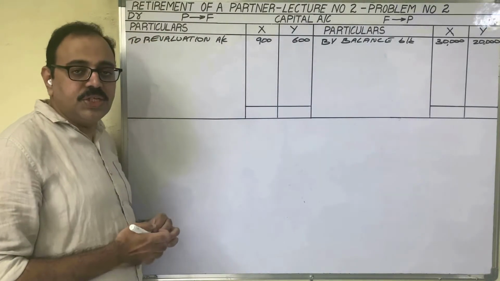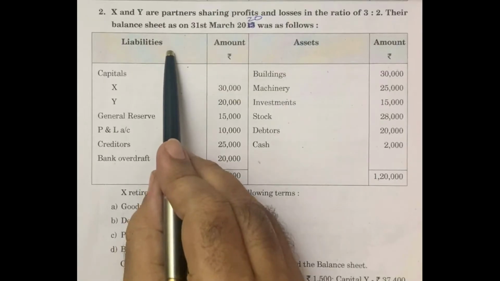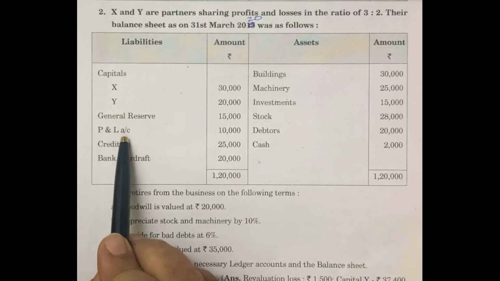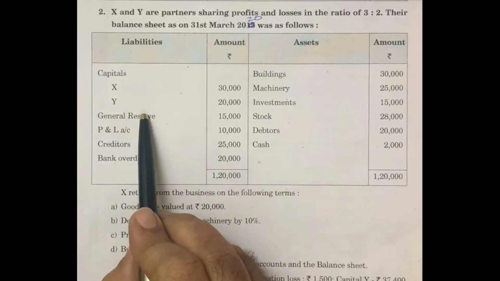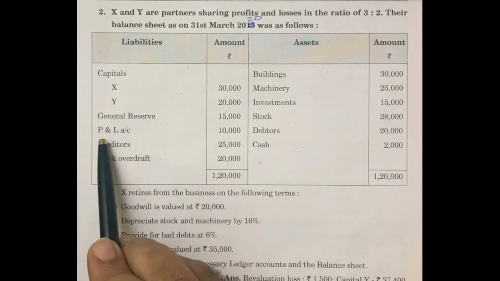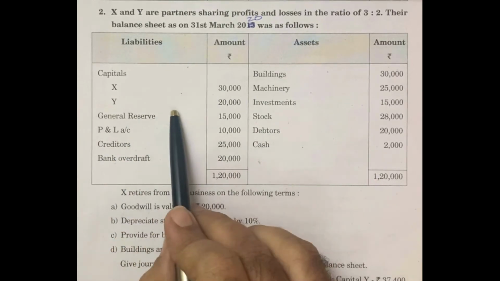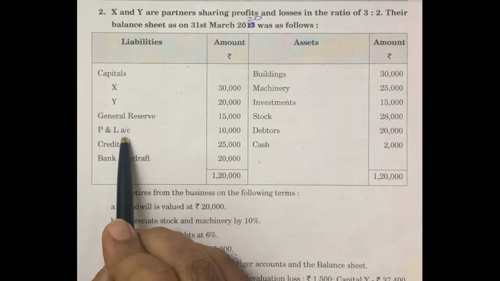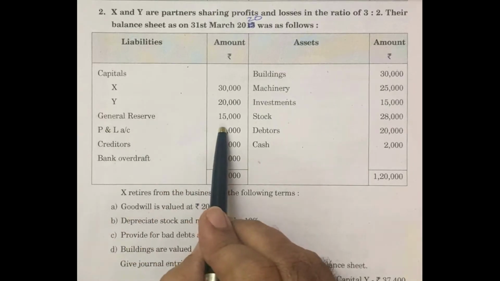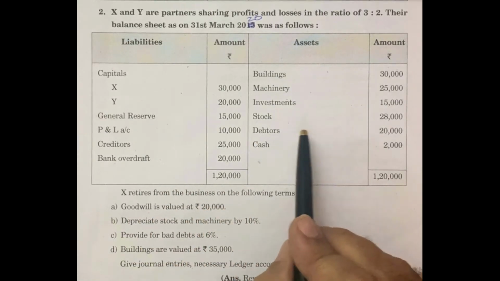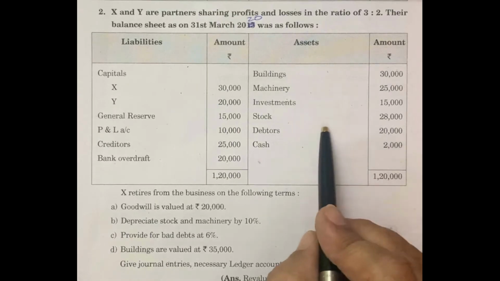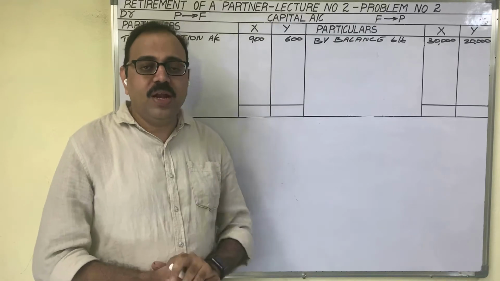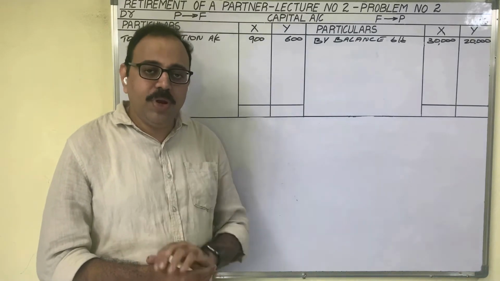Next come to general reserve and accumulated profit. In the old balance sheet under the liability side, general reserve of 15,000 rupees and profit and loss account of 10,000 rupees are given. These two are known as accumulated profits. Profit and loss account amount is given under the liability side, so this 10,000 is known as the credit balance of the P&L account. It is accumulated profit. If the P&L account amount is given under the asset side, then it is a debit balance, and it is known as accumulated loss. So we have two accumulated profits: general reserve and profit and loss account credit balance.